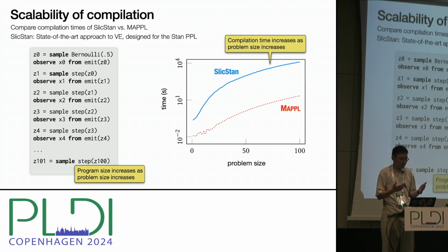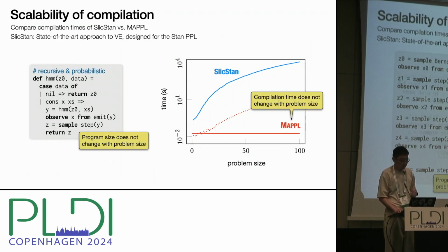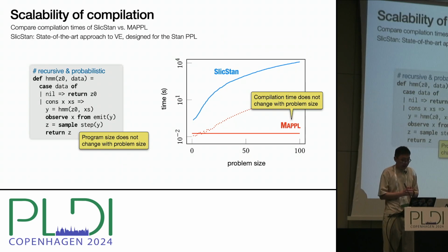And as a result, we observe compilation time increases as problem size increases for both SlickStan and Maple, although Maple's compilation time is much less extravagant. Maple can additionally handle the recursive HMM. The program size does not change with the problem size. So Maple's compilation time scales perfectly.